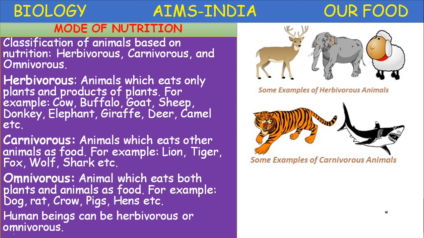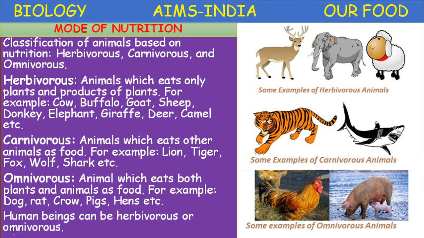Next, omnivorous. The animals which eat both plants and animals as food are called omnivorous animals. Example, dog, rat, crow, pigs, hens, even human beings come under the category of omnivores.